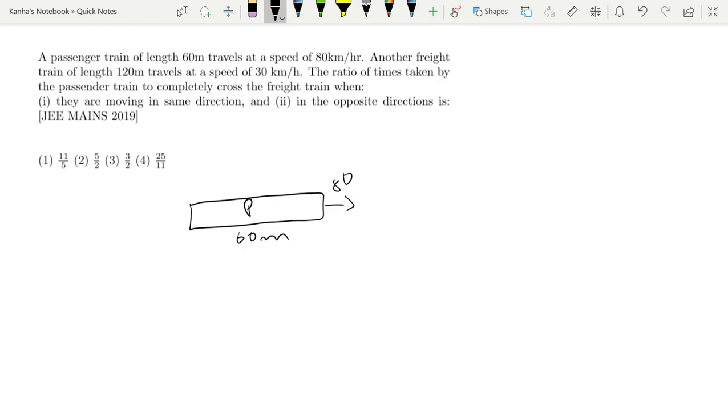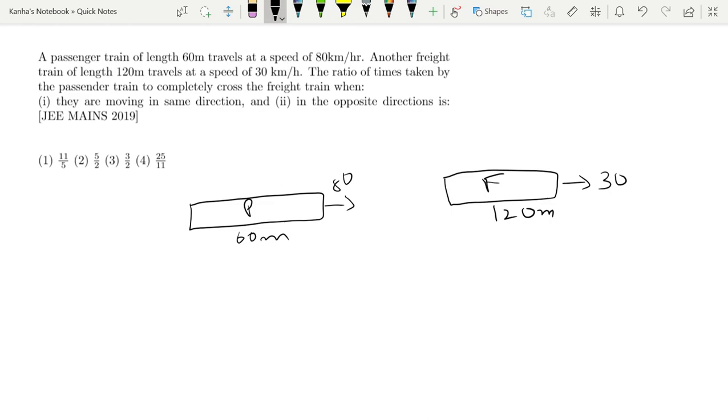Another freight train, your Mal Gadi, of length 120 meter, travels at the speed of 30 km per hour. The ratio of times taken by the passenger train to completely cross the freight train when they are moving in the same direction and opposite direction.